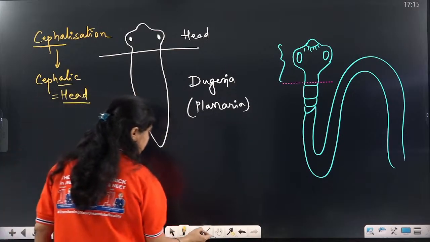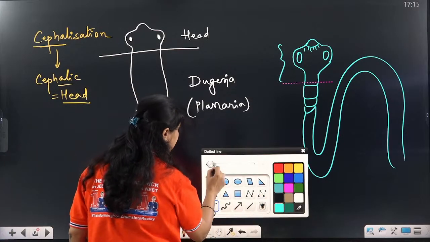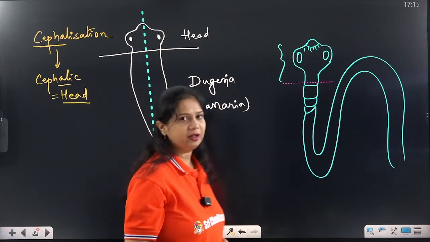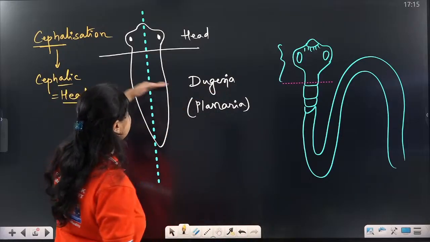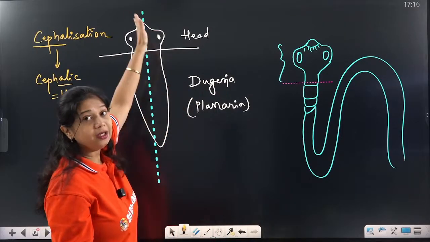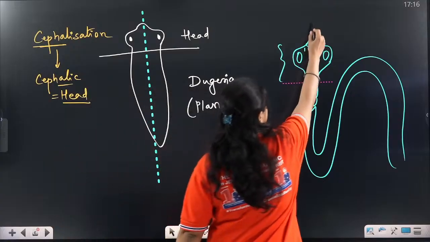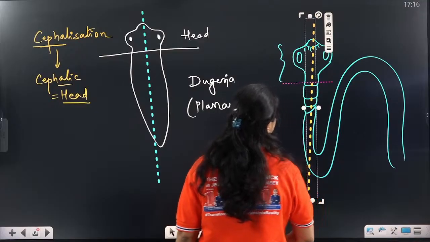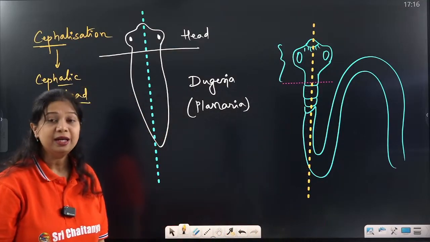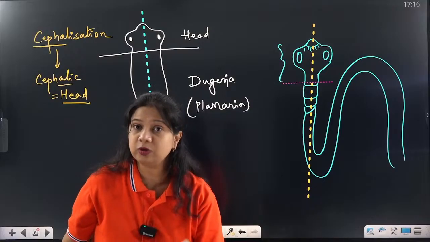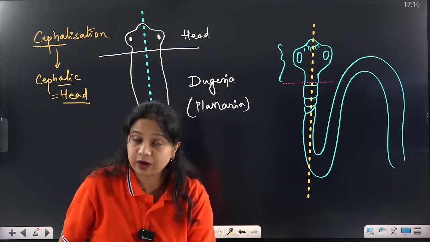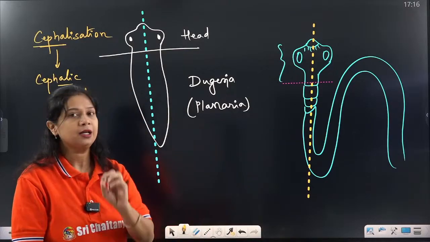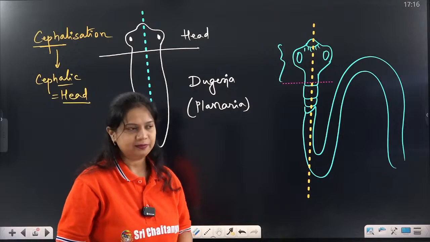Similarly, here they can be cut into two equal halves only like this. Otherwise it cannot be cut into two equal halves. We cannot cut it into this form. Horizontally we cannot cut it, only vertical lines can cut it. Similarly, with this organism also, we can cut it into two equal halves only like this. So that is why these organisms are the first to develop the head, the first to develop bilateral symmetry, as well as the first triploblastic organisms.